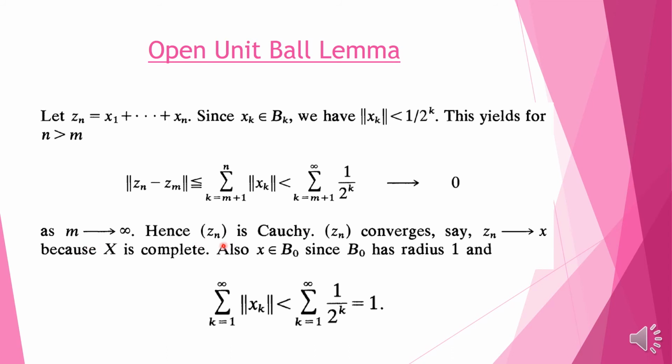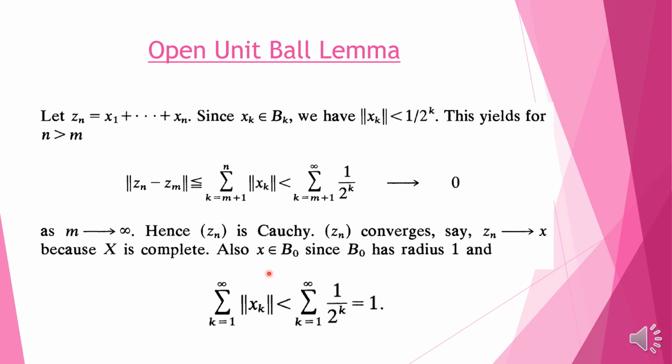So hence Zn is Cauchy, because the difference between the terms is getting smaller as m is getting larger. So Zn converges, and it will converge to a point x, because X is a Banach space.